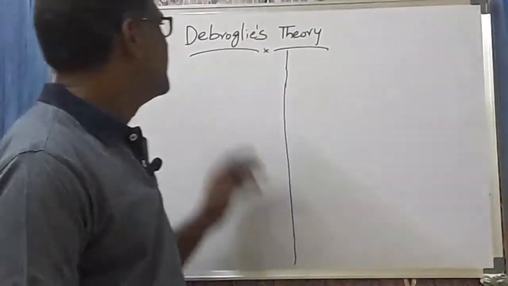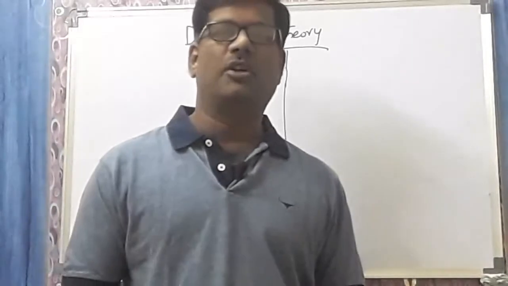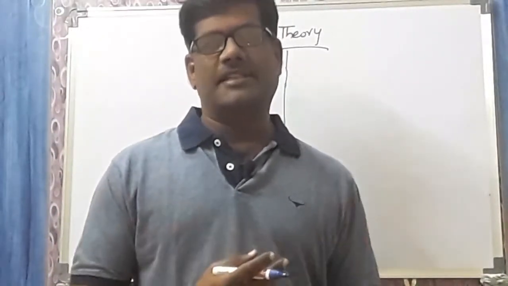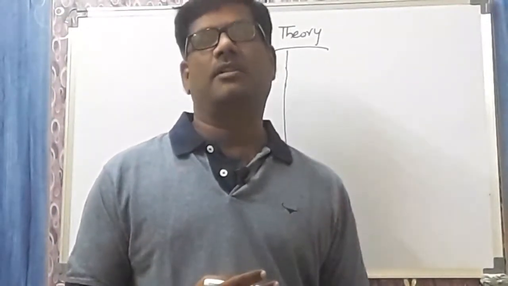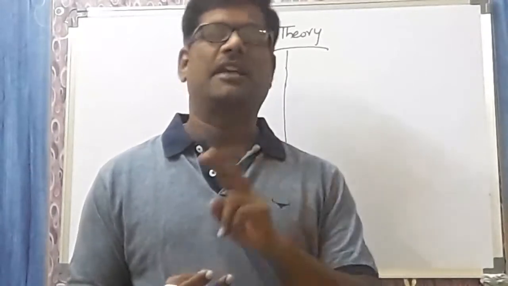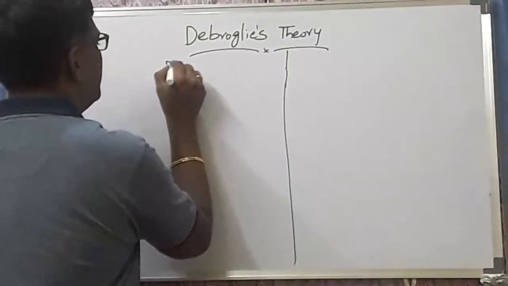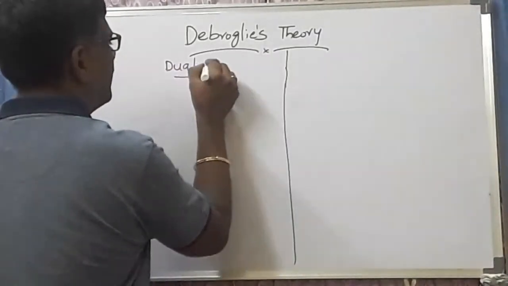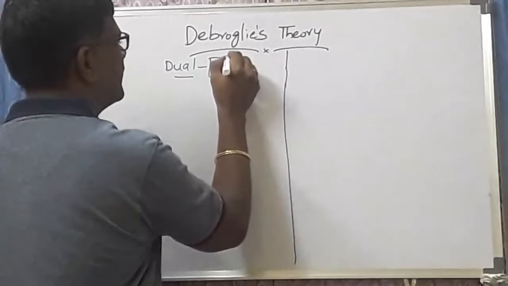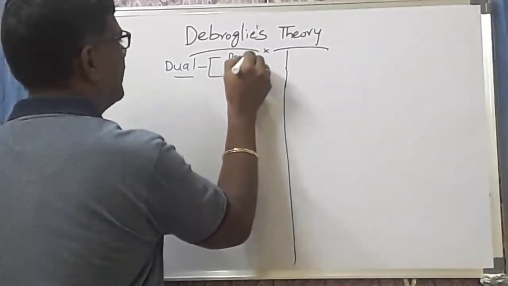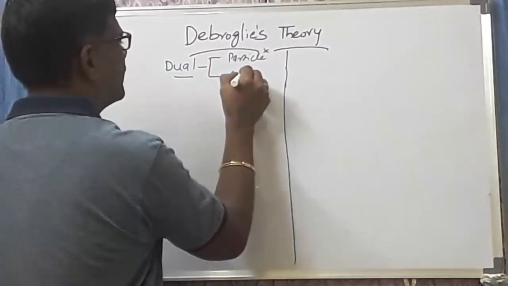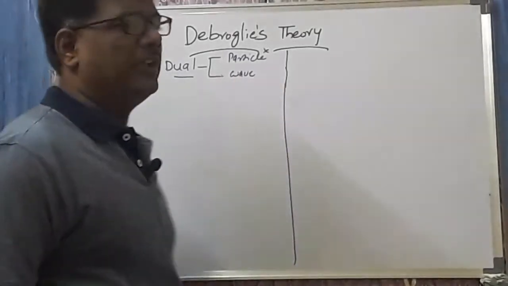Today my topic is de Broglie's equation, or de Broglie's theory. What does de Broglie say? De Broglie says that the electron has particle nature as well as wave nature, so he proposed the dual nature for the electron. According to de Broglie, the electron is not only a particle, it also propagates in the form of a wave.